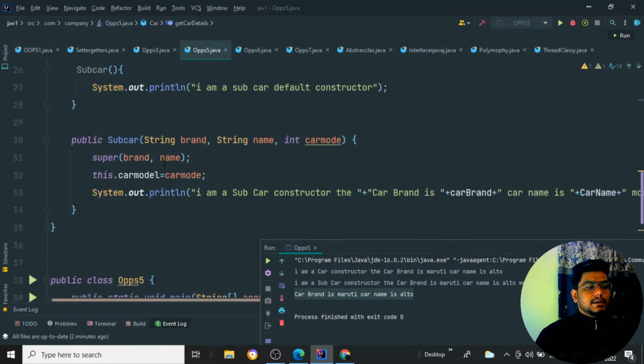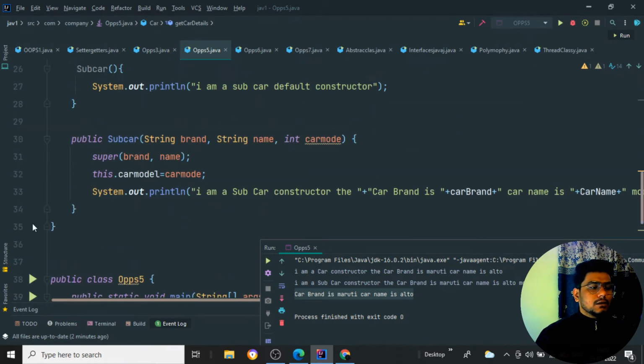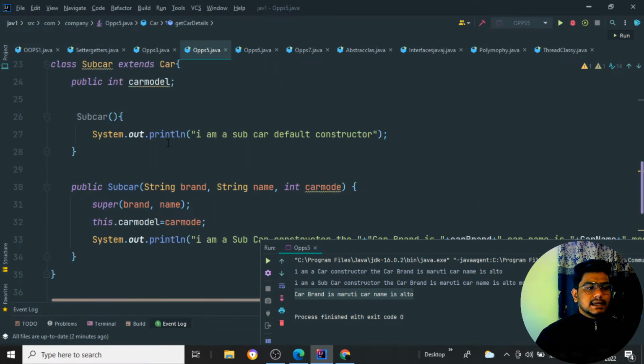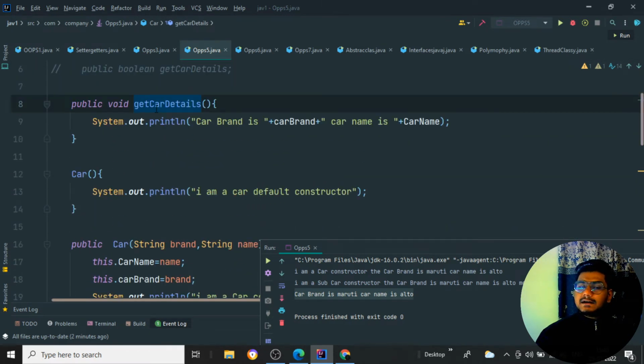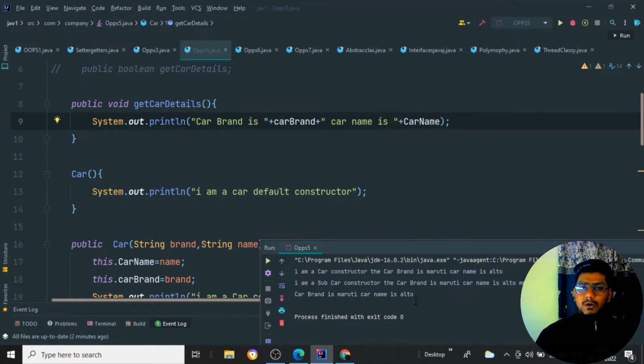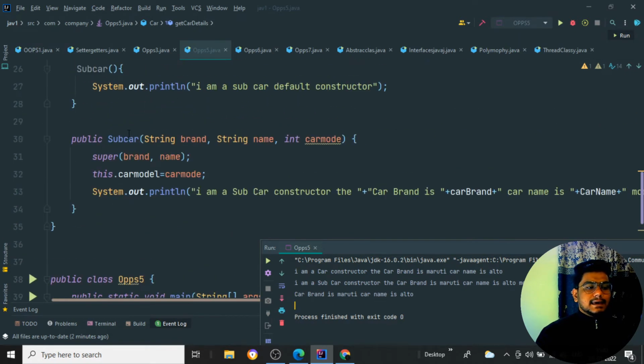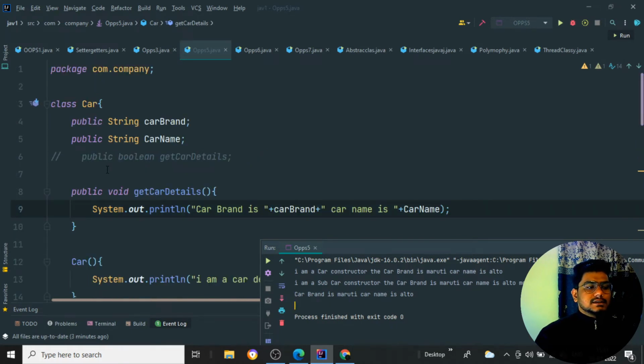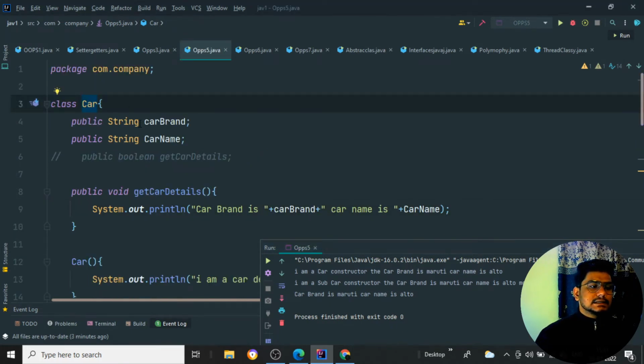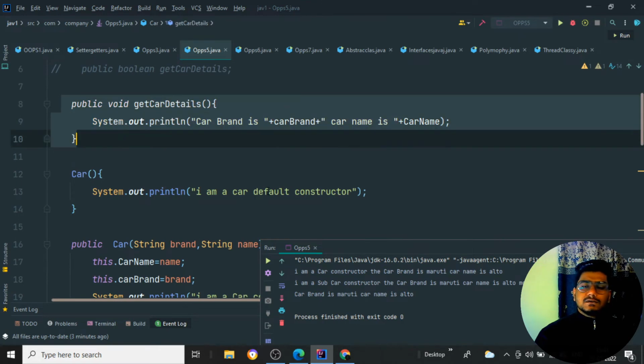So when the particular method is not present inside the child class, it will just go to the parent class and check whether the method is present or not. If it is present, it is going to print it. You can see the car brand is Maruti and the car name is Alto. So like this the program works. It is not having the particular method, so it is borrowing from the father, that is the parent over here, Car. It is just taking the method of it and printing.